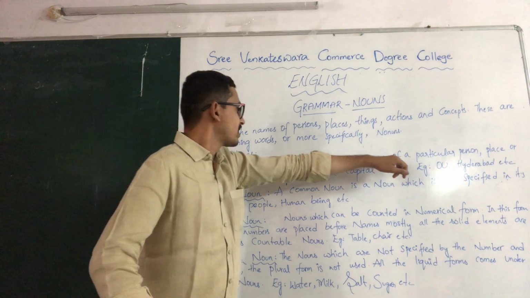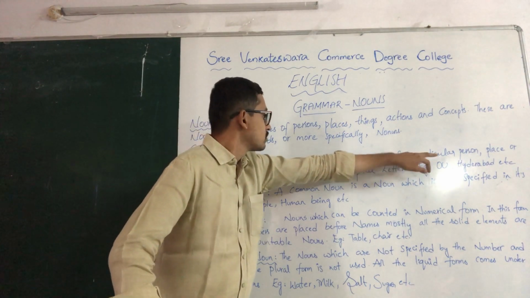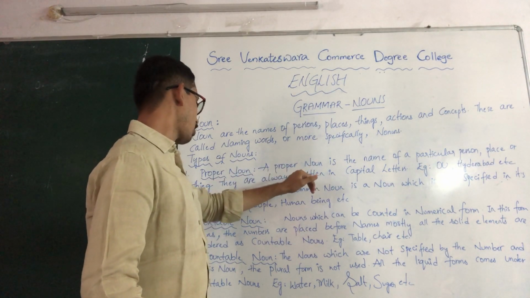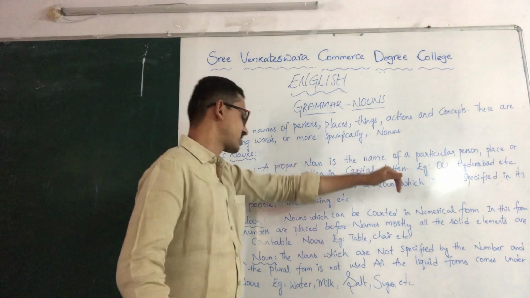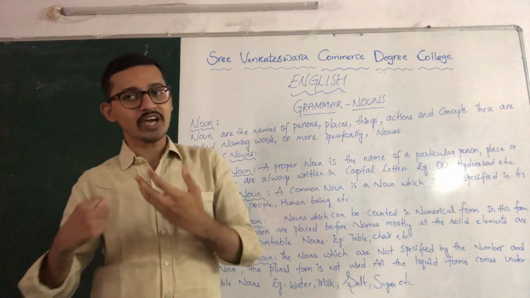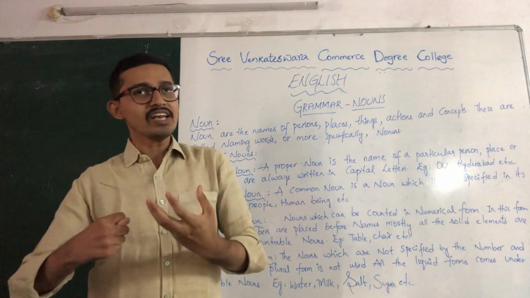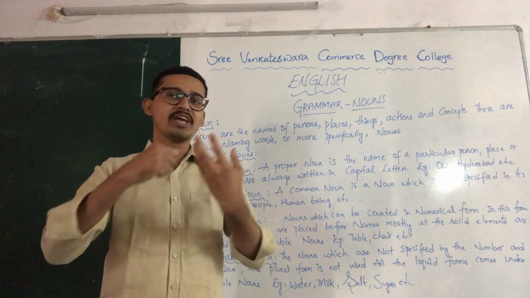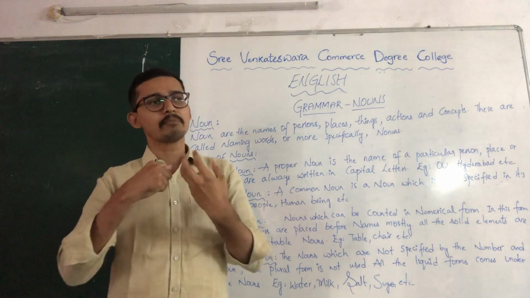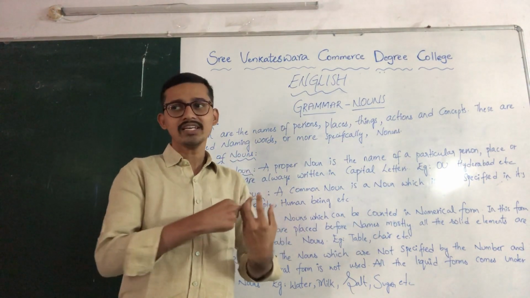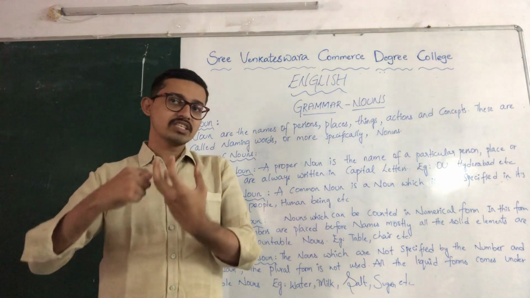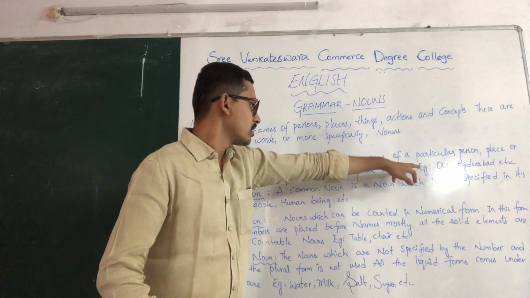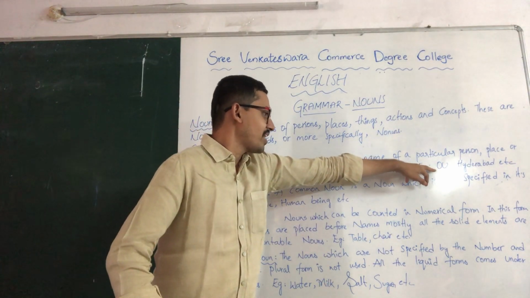A proper noun is the name of a particular person, place or thing. They are always written in capital letters. As we all know, we are graduate students, generally when we are writing our names, or names of other persons and places, we use a capital letter to begin the name, right? It is a noun word which begins with a capital letter. For example, here I have given Osmania University.